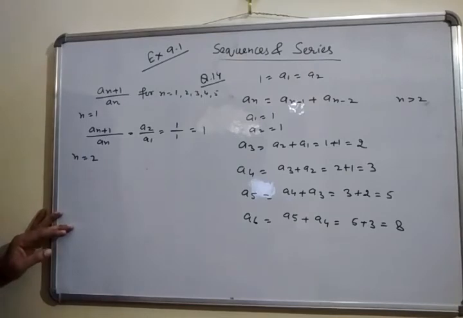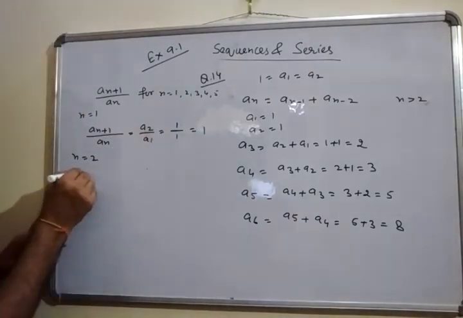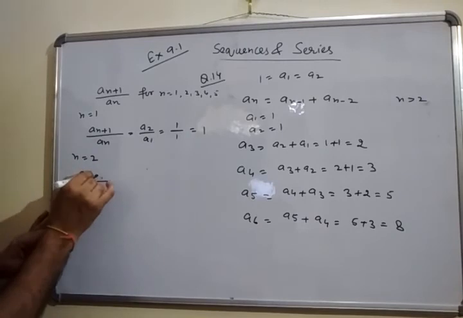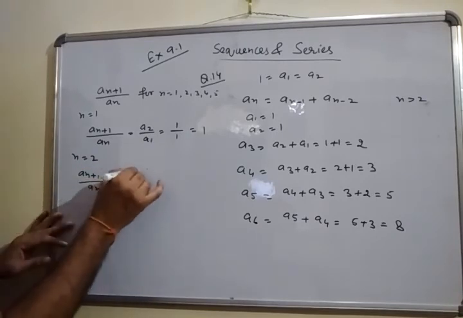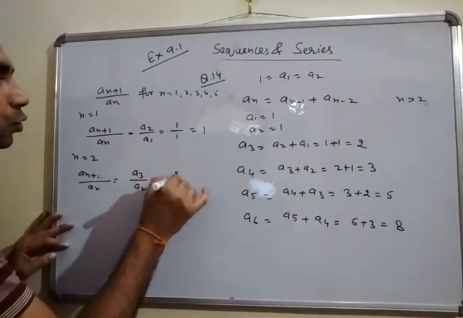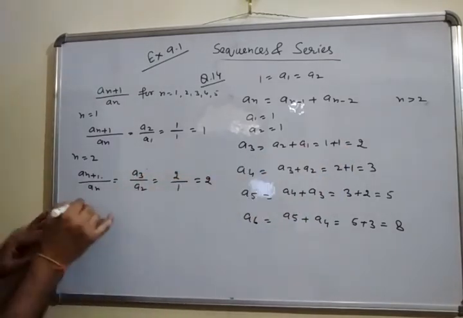If n is equal to 2, then a3 upon a2, 2 upon 1, which implies 2.